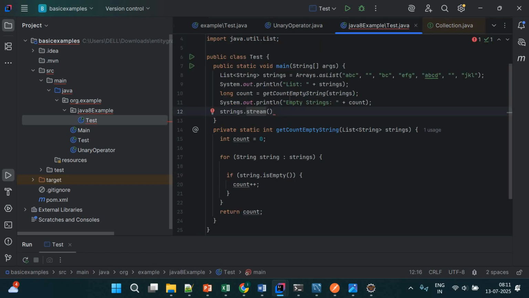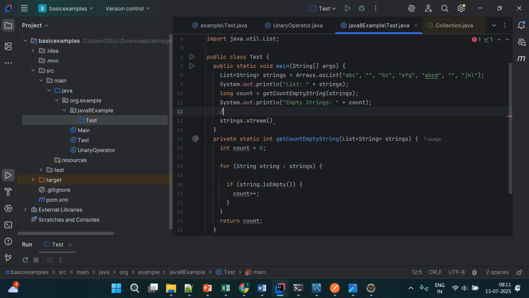What does it do? Let me write here, what does the stream method do? It converts a list into a stream. If I have a list, and you want to convert that list into a stream, we have to use the stream method, then it is converted into a stream. Now what is my requirement? I have to filter it. What do I want to filter? I want to filter that empty only, right?